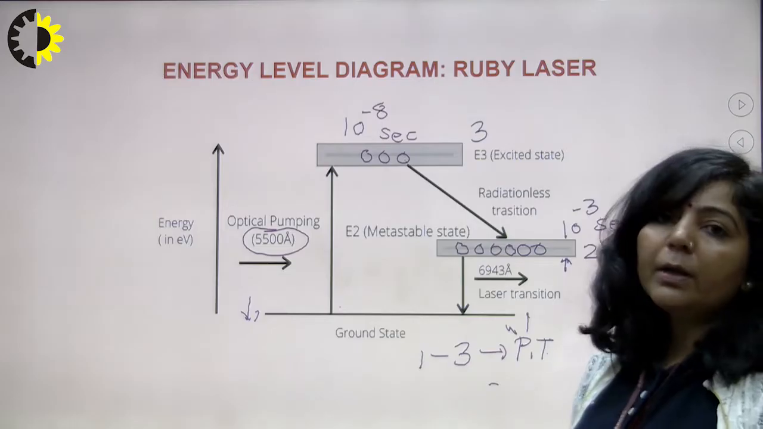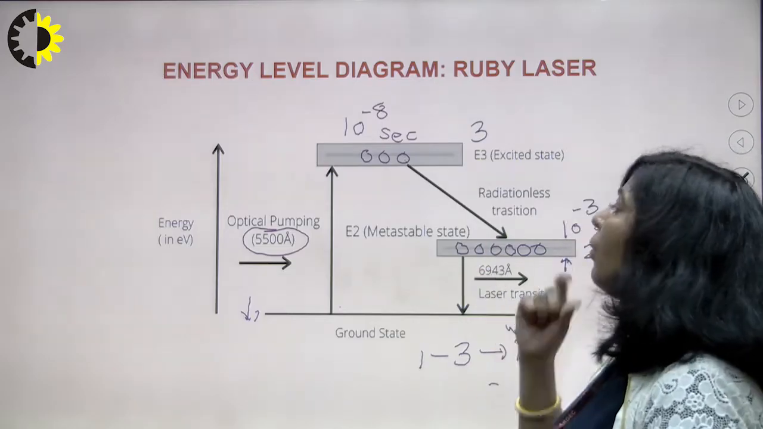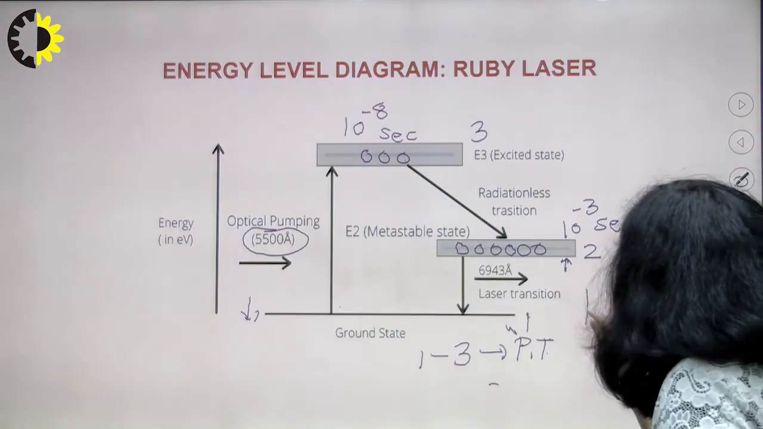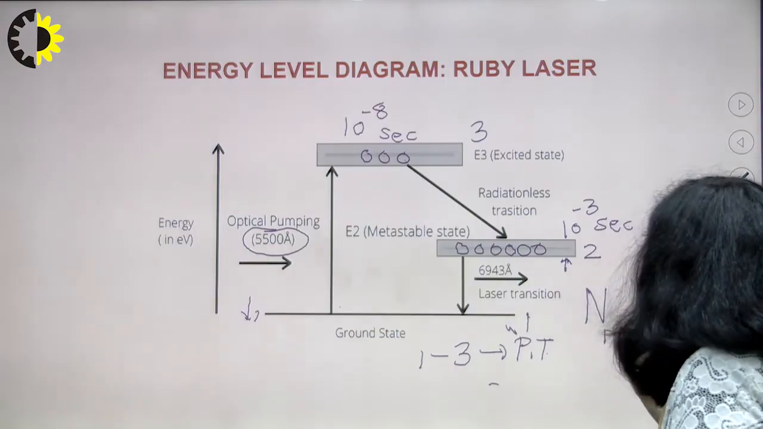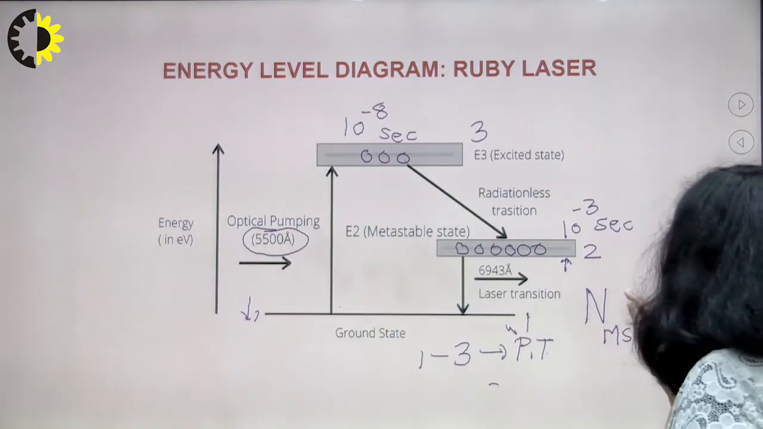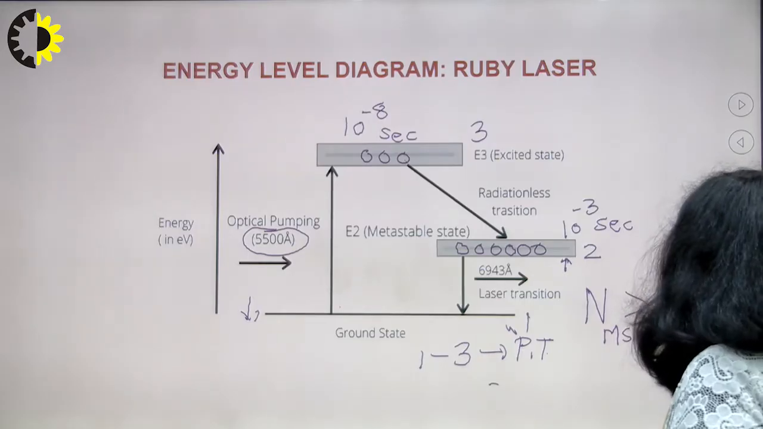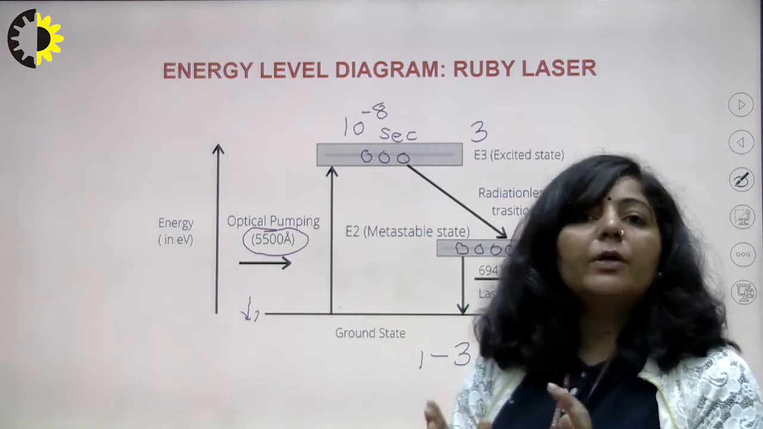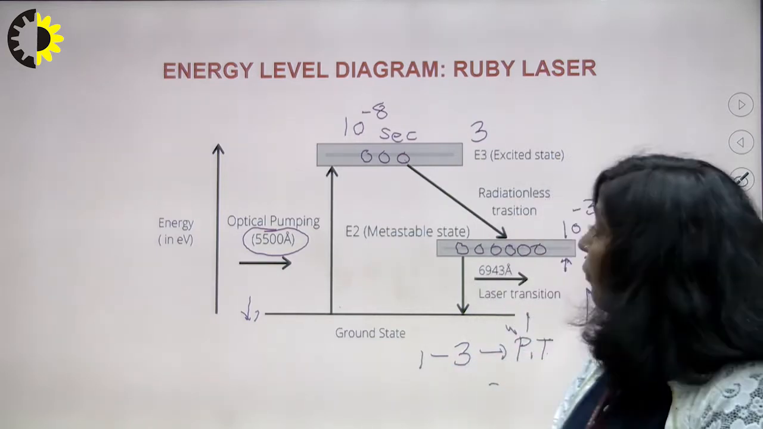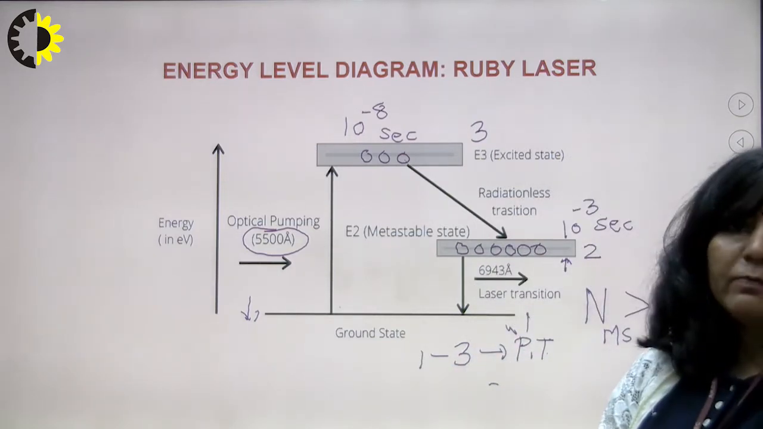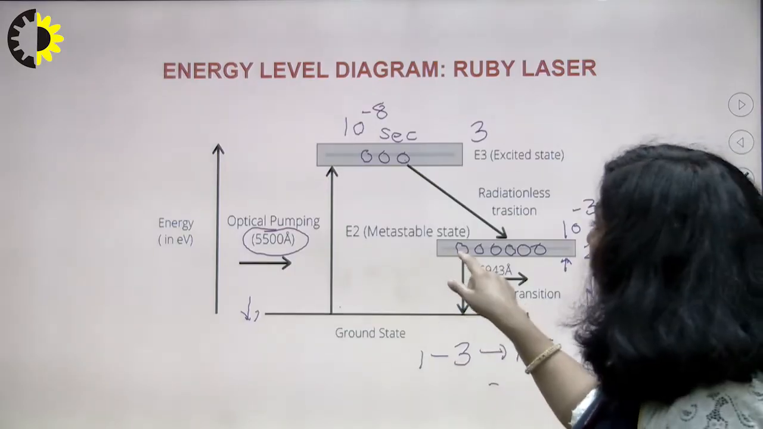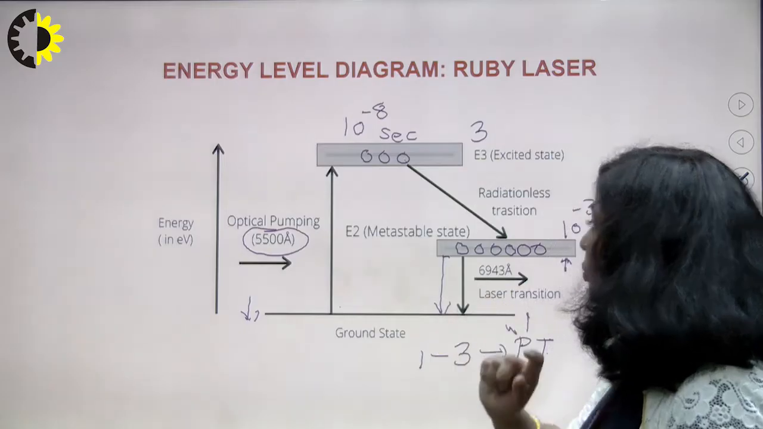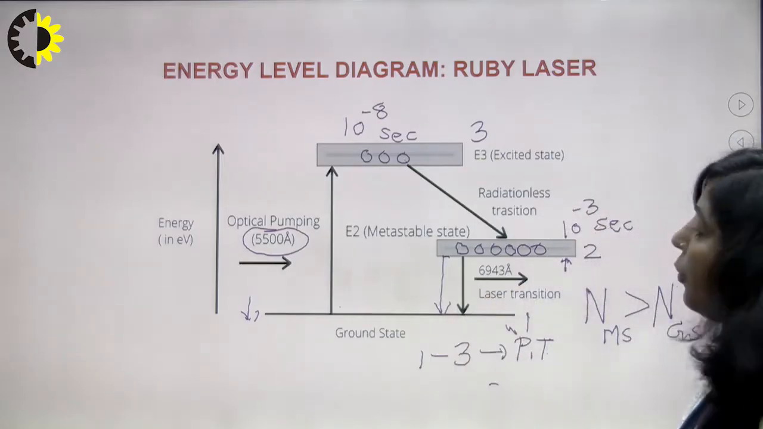Now a time will come when you will have more chromium ions in the metastable state. The time when you have more chromium ions in the metastable state as compared to the ground state is known as the population inversion state. And once you achieve that population inversion, a few chromium ions which complete their lifetime in metastable state 2 will automatically come down to 1.